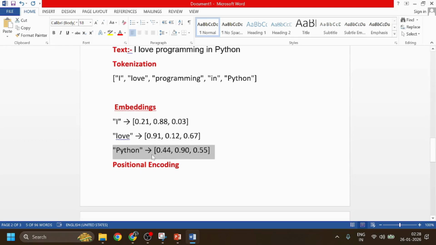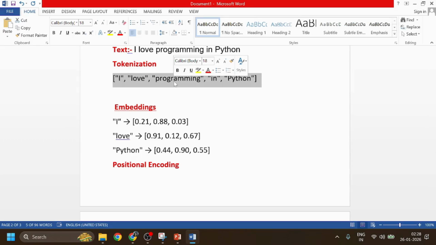The model never sees the word, it only sees the numbers. Meaning is stored mathematically. So this is the embedding, and this is the tokenization. Each sentence is broken into smaller pieces called tokens. I already said that the model cannot read the sentence, it only understands the tokens. Similarly, I'm going to say embedding.